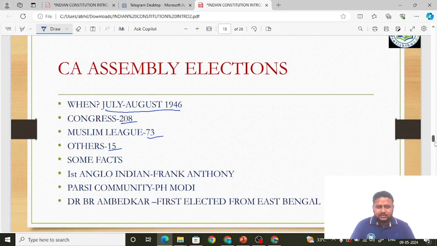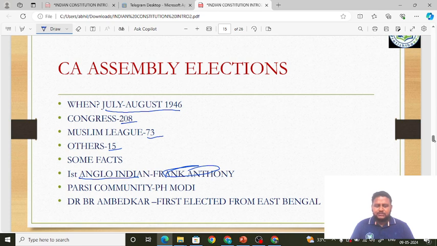Okay, when the elections were held, there were people who were nominated. The first Anglo-Indian was Frank Anthony. This was also asked. The first Anglo-Indian to be nominated to the Constituent Assembly was Frank Anthony. Even though we were having Anglo-Indians who were nominated to the Parliament of India. The Constituent Assembly ultimately became the Parliament of India. We will learn that in future classes of Indian Polity. Okay, see, the first Anglo-Indian is Frank Anthony.